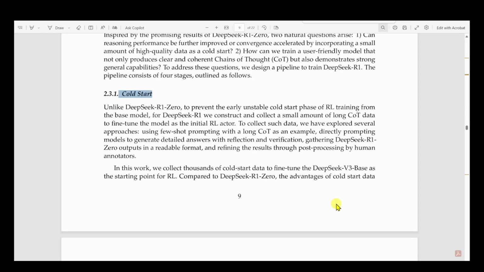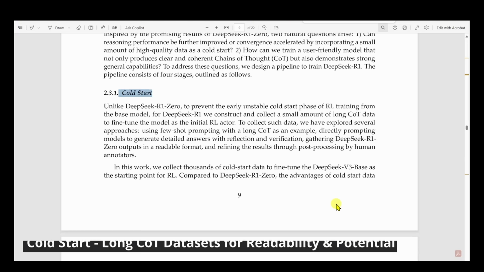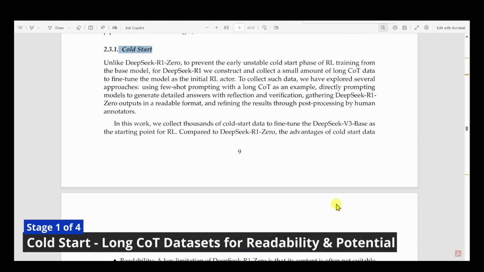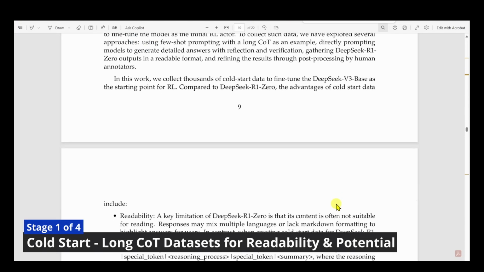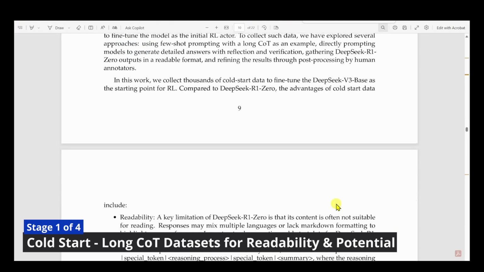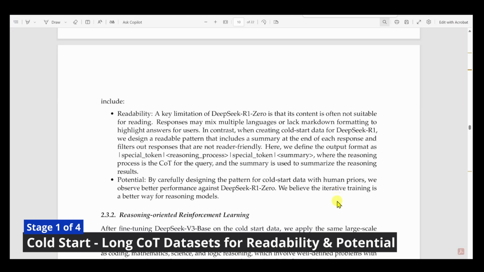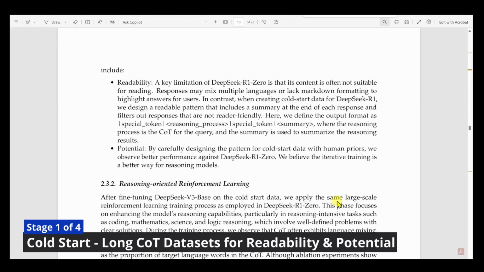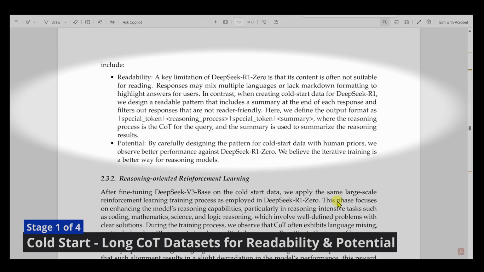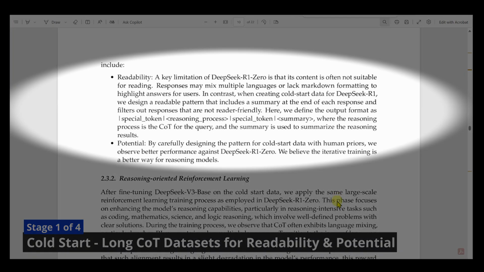It is. Okay, let's talk about their 4-stage training process. It all starts with something called a cold start phase, right? Yes, the cold start phase is like giving the model a bit of structured guidance before unleashing it to learn on its own. They use a small data set of examples to teach the model how to reason in a clear and readable way. So it's like giving it a basic foundation of logic and reasoning before letting it figure things out on its own.